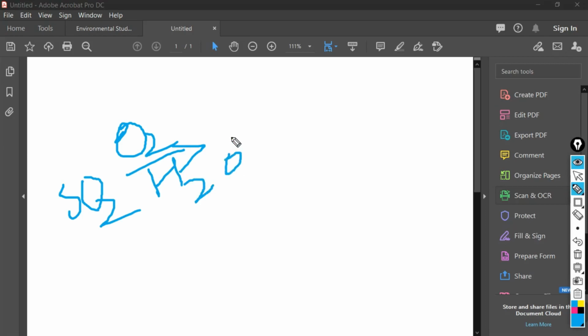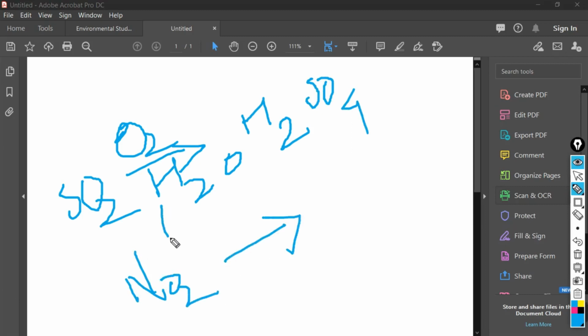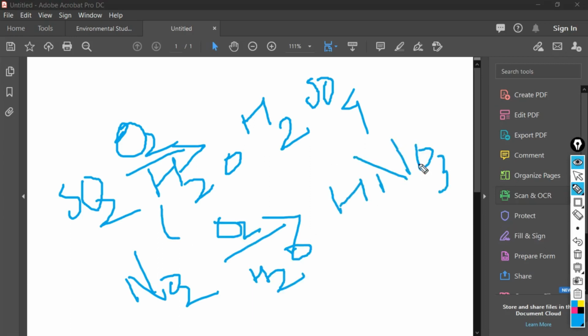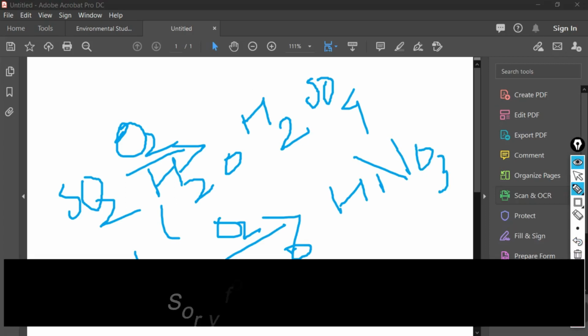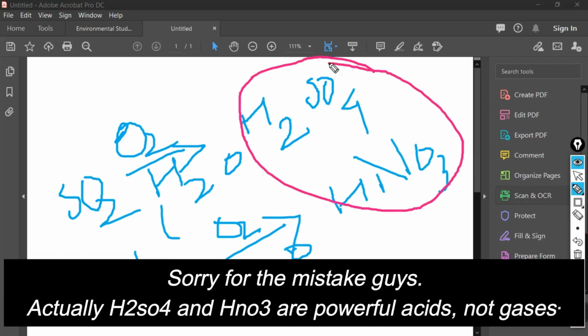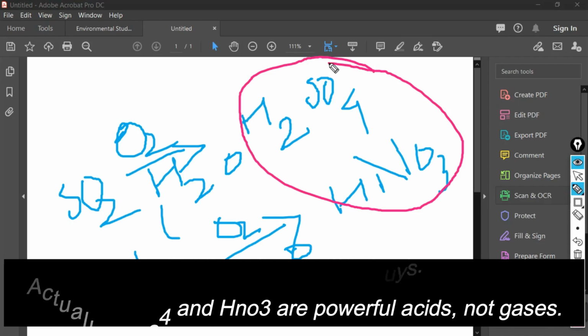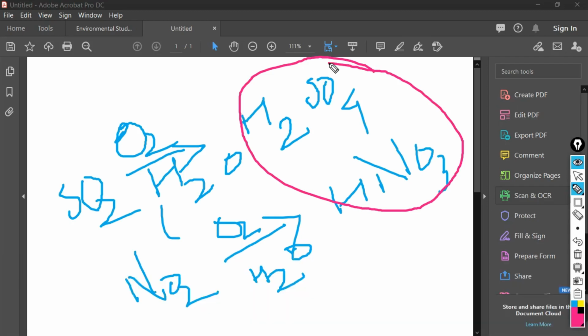SO2, when mixed with the atmospheric humidity, forms H2SO4, and NO2, when mixed with H2O, forms HNO3. Okay, now these two powerful acids, H2SO4 and HNO3, are responsible for the production of acid rain. I hope you understand this reaction.